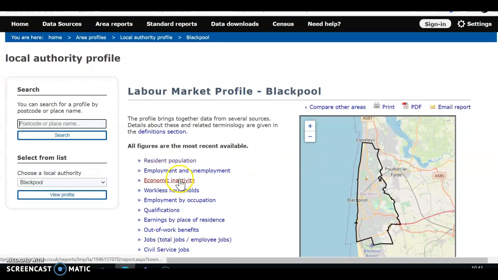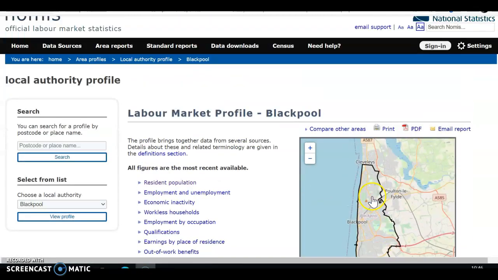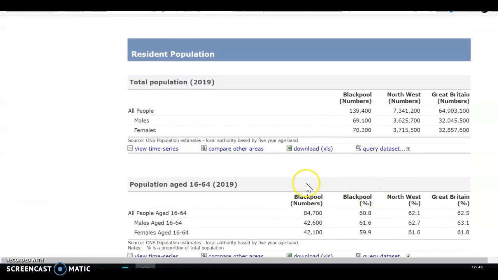Very simple. The first thing you can see is a nice little map that shows you where we are, Blackpool. Then you've got a table of contents: resident population, employment, economic inactivity, workless households, and so on. Let's start with the first part, resident population. It's very important for lots of reasons, not least to look at your demographics in terms of your total potential opportunity, so that we know how many people live in the area.